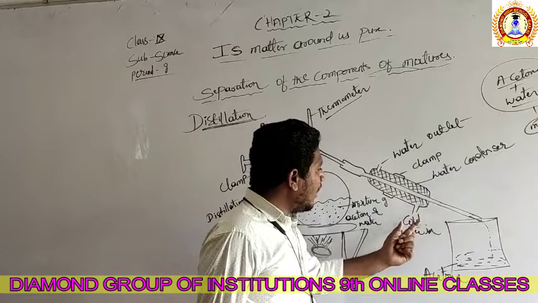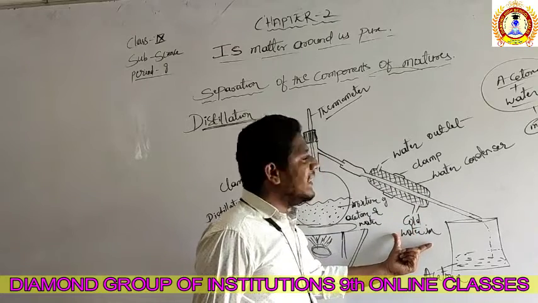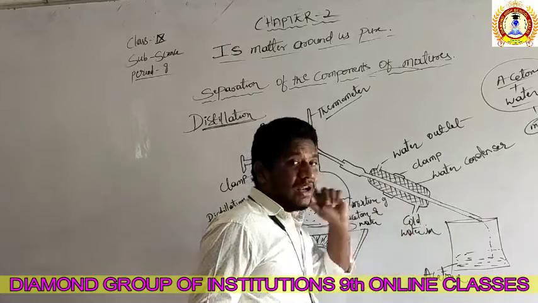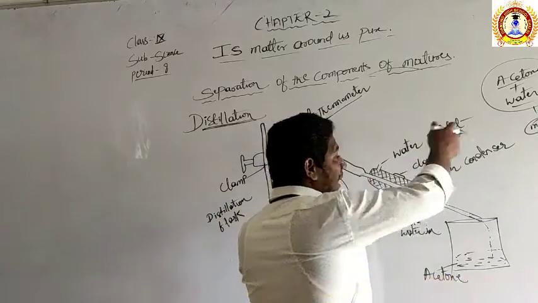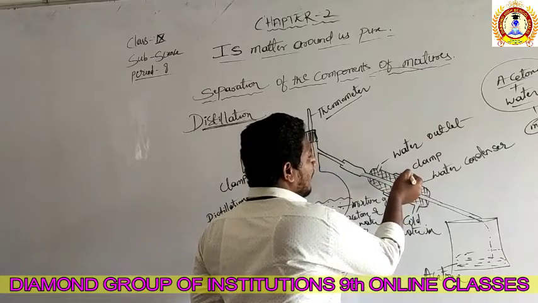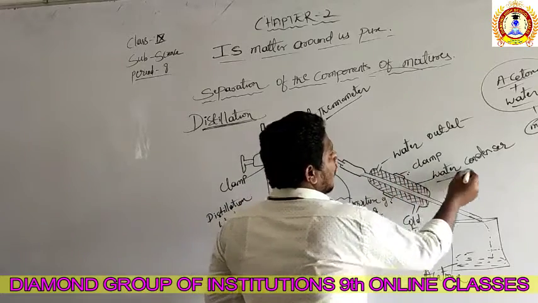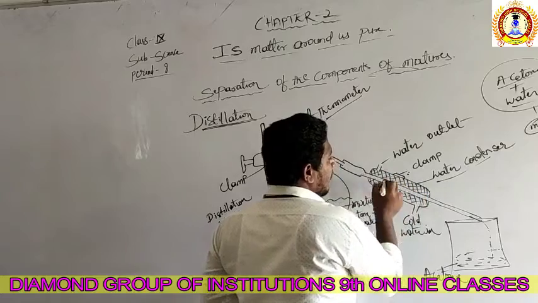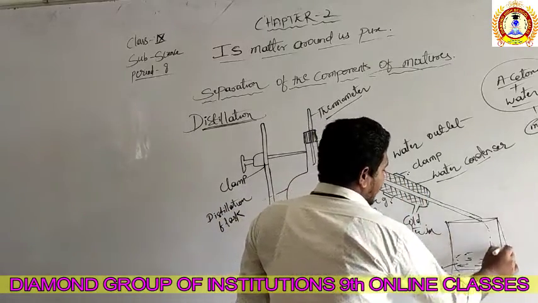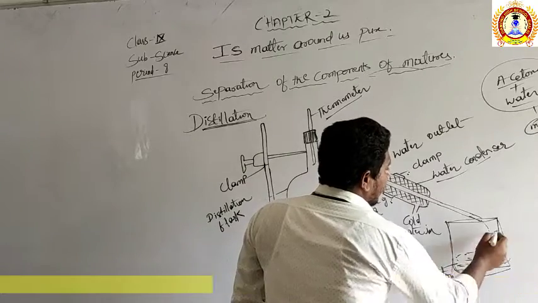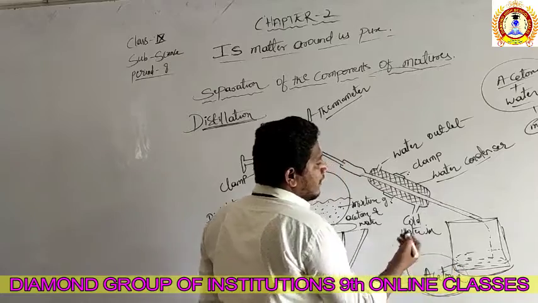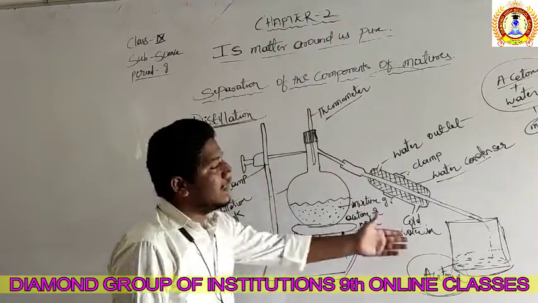This is called cold water in. It's a cold water in, meaning cold water is coming inside, and here the water is going outside. So these are the clamps, two clamps are here, one clamp and another clamp. This is called a water condenser. And this is a beaker, and do you know what is happening in this beaker? Acetone is forming. Acetone comes and falls inside.